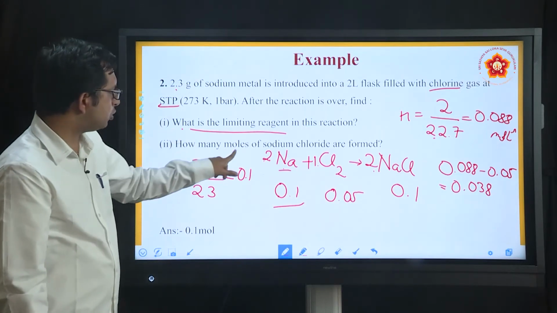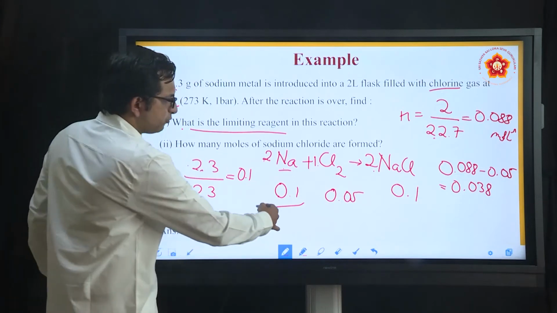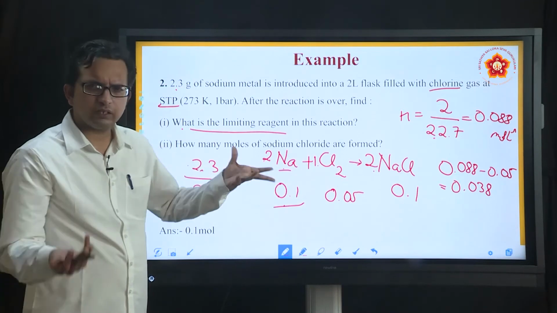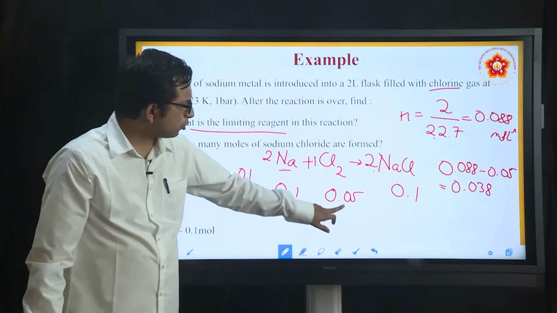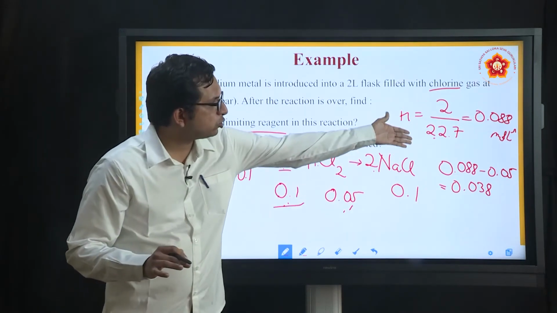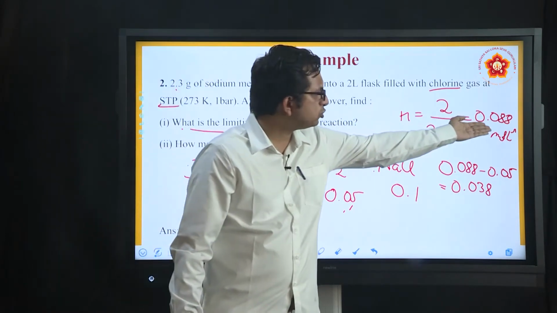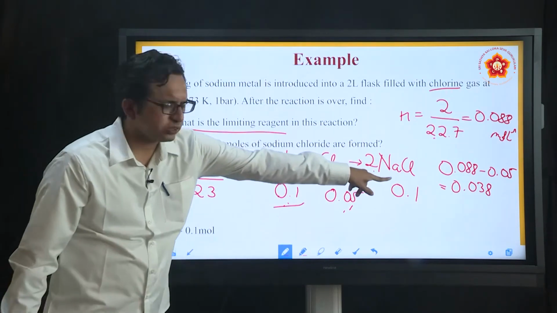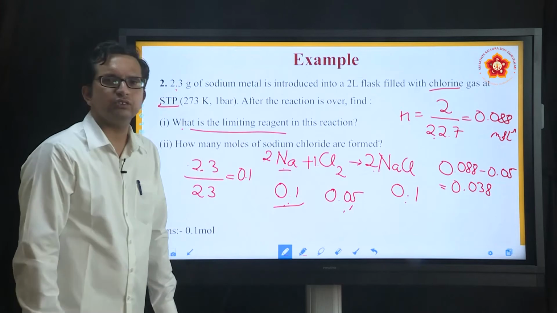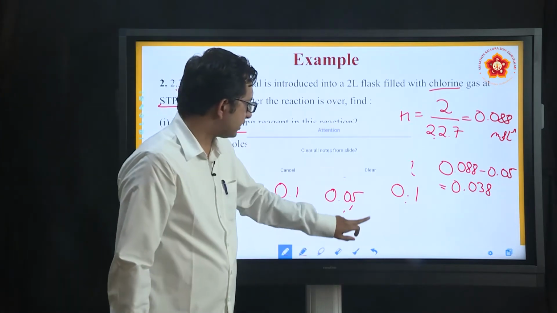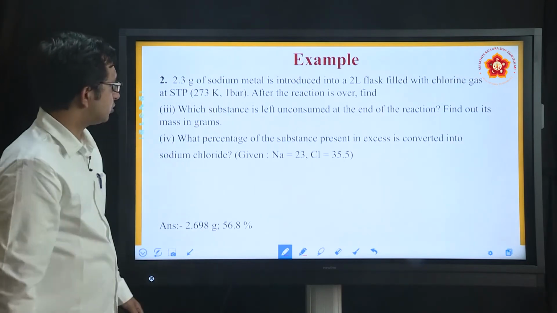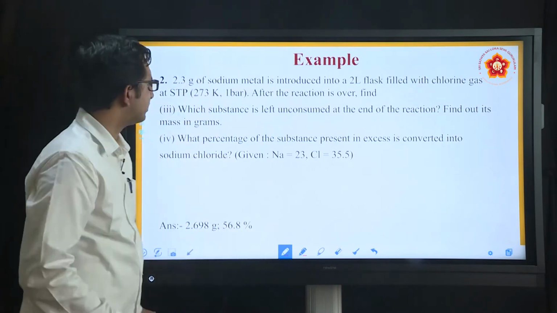Similarly, the second question: how many moles of sodium chloride are formed? That we have already formulated here. When we took 0.1 mole, and because this was the limiting reagent, this will get finished early. How many moles of chlorine were required? 0.05. But how many moles were actually taken in the system? It was 0.088. So that much was excess. This is the reaction which takes place, and the number of moles formed will be 0.1. So this is how the calculative aspects of this part can be understood, where the question is the same but they are asking for other quantities.